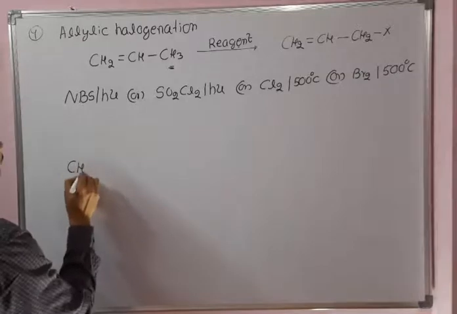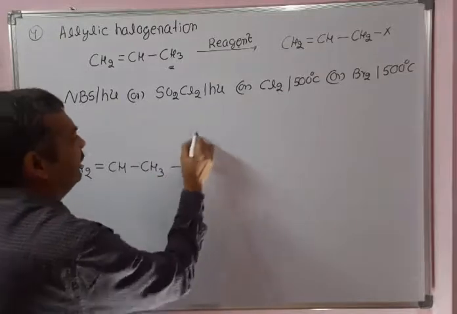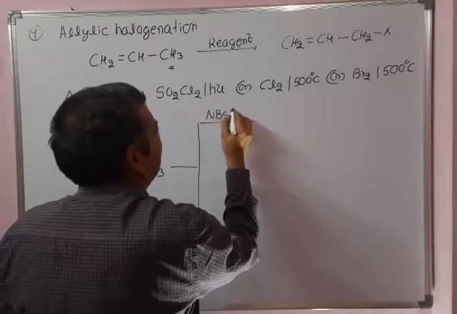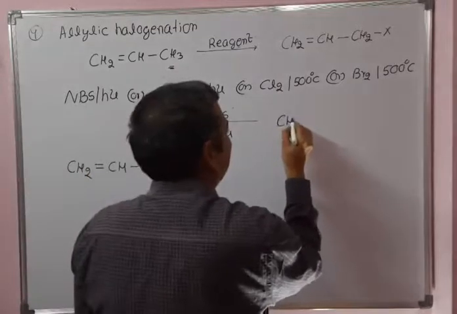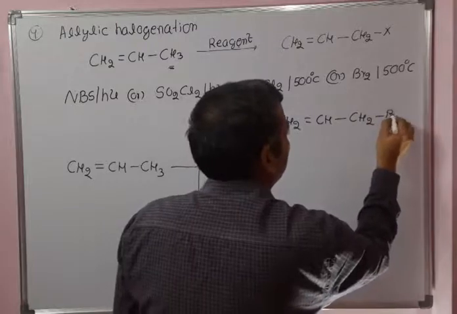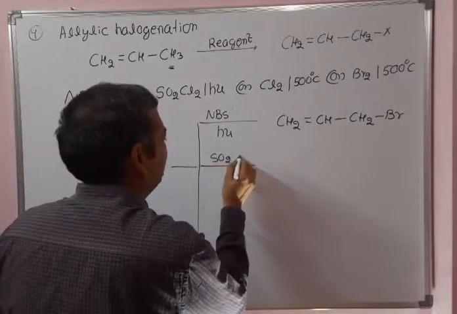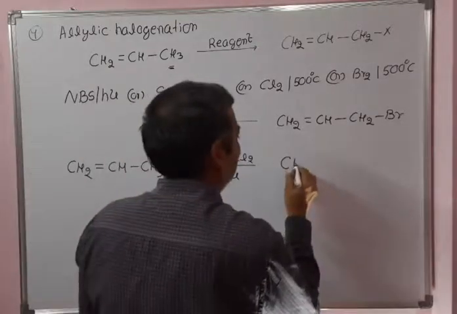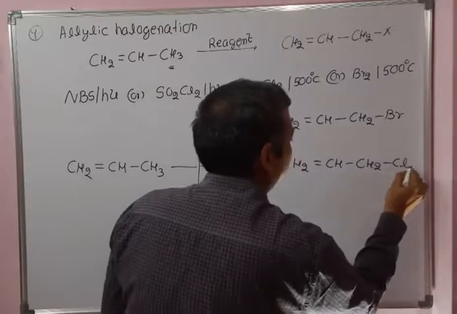Let's conclude with one brief example covering all the reagents. For example, first NBS in presence of sunlight. Allylic halogenation will take place. This is the allyl group, so the product obtained is CH2 double bond CH CH2Br. The whole Wohl-Ziegler reaction we discussed in the synthesis of benzene. Then sulfuryl chloride, SO2Cl2. I explained the mechanism in this particular video only. Then allylic halogenation will take place, giving CH2Cl.